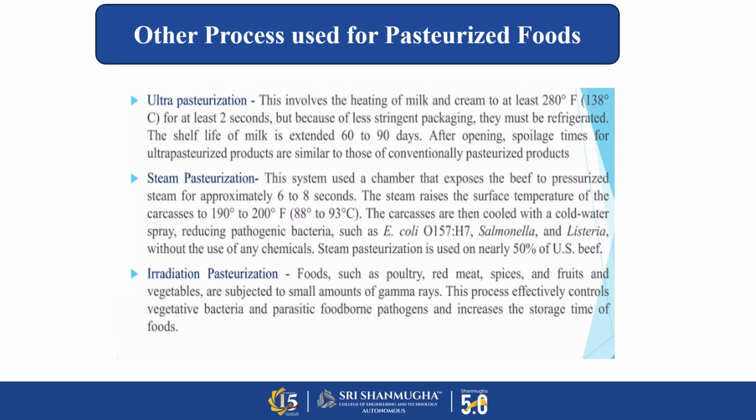So the next processes used for pasteurized food are ultra pasteurization, steam pasteurization and irradiation pasteurization. Ultra pasteurization involves heating the milk and cream to more than 150 degrees Celsius for just 2 seconds. Here the spoilage times for ultra pasteurized products are similar to the conventional pasteurized products, and the shelf life of milk is extended up to 3 months for ultra pasteurized products.